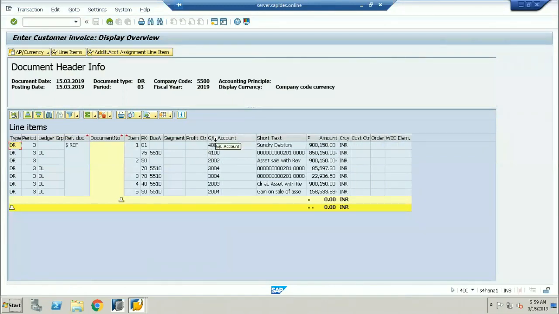So these are the GL accounts. Very, very important. These are the GL accounts we are posting to for an asset here. This is the clearing account, this is the gain, this is your accumulated depreciation, this is the sale of asset account, this is your acquisition account in the asset, and this is the sundry creditors account. You can see here, the complete flow of asset accounting is displayed, which is called the asset retirement process.